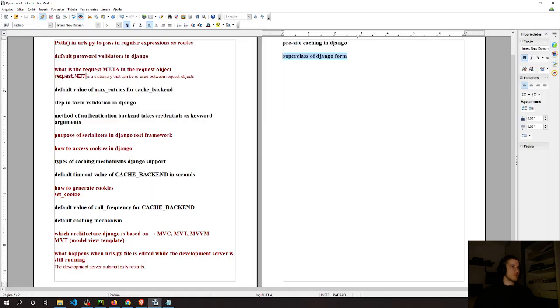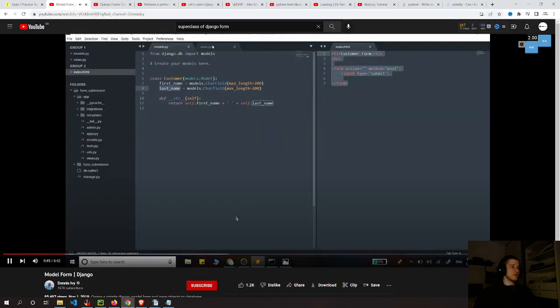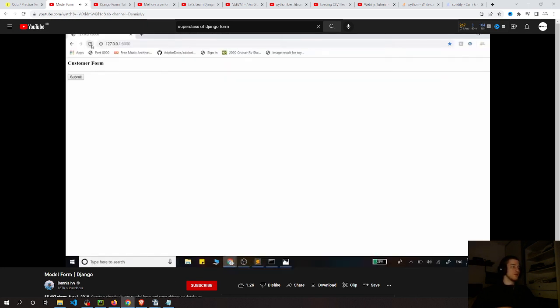So I set up a base Django application here. I created one model, just a customer with a first and a last name, and I have this template with a form, but it only has that input field and that submit button, and I have this view that renders out that template. So at this point, it just gives us this very blank template.